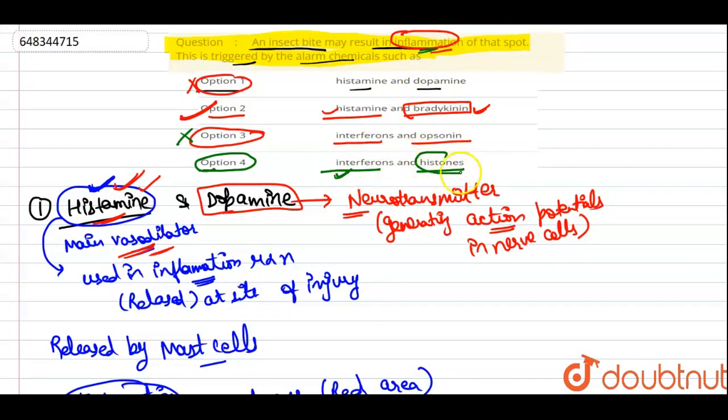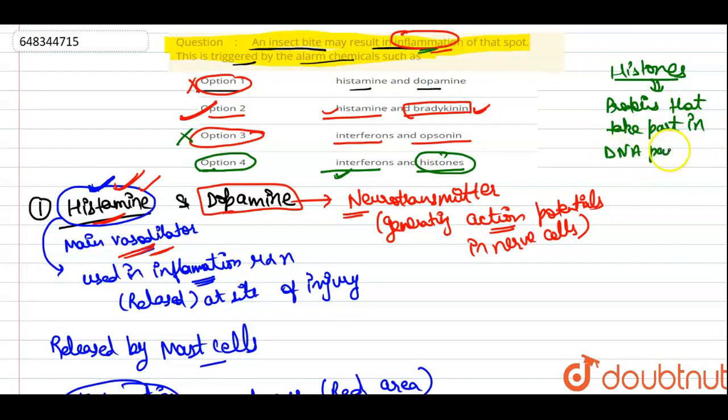Now if we see the histones, histones are the proteins that take part in the DNA packaging. They have a role in the DNA packaging, not in the inflammation. So option fourth is also not correct.